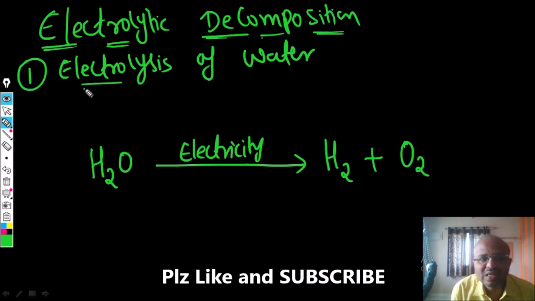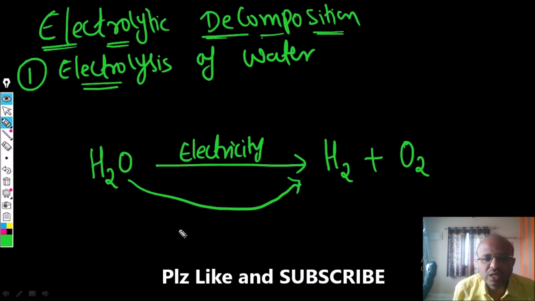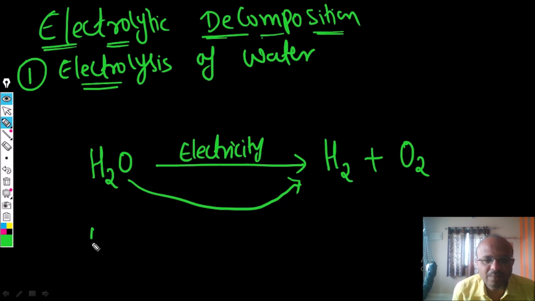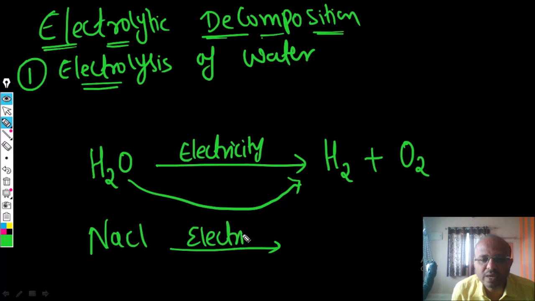That is called electrolysis. Any time the word electrolysis is used, you have to understand that we require electricity. When electricity is passing through any compound, that compound will be decomposed to two simpler products. Example, NaCl, sodium chloride. When we pass electricity to sodium chloride, then it decomposes to sodium and chlorine gas.